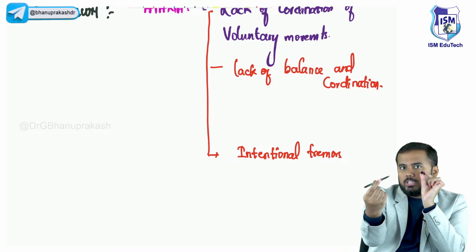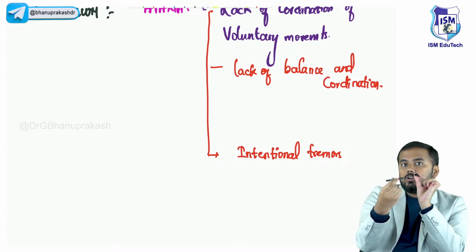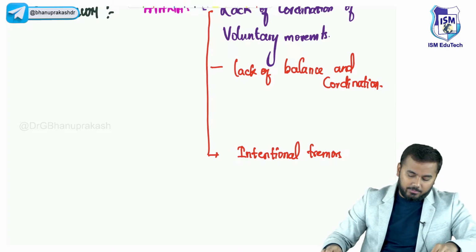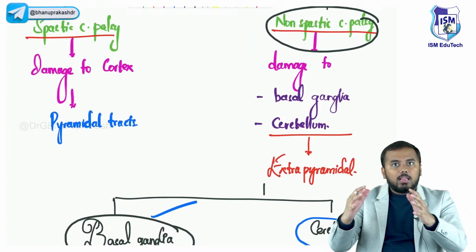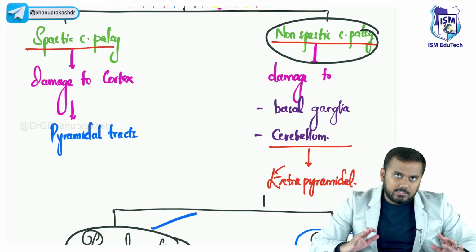Now the patient is putting the pen. अब ये देखो, tremors नहीं है, यहाँ पे भी tremors नहीं है, यहाँ पे भी tremors. The moment the patient is coming towards the target, he starts shaking. Okay, he starts shaking and starts overshooting the target. This is what is called intentional tremors. So you will also see intentional tremors. So these are all the symptoms which I was telling you regarding non-spastic cerebral palsy.